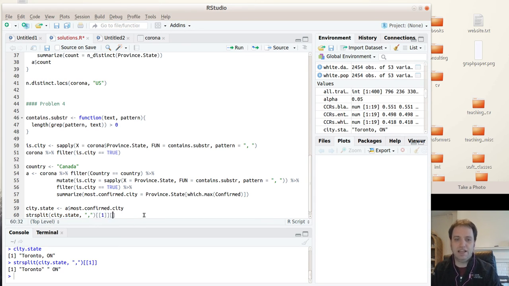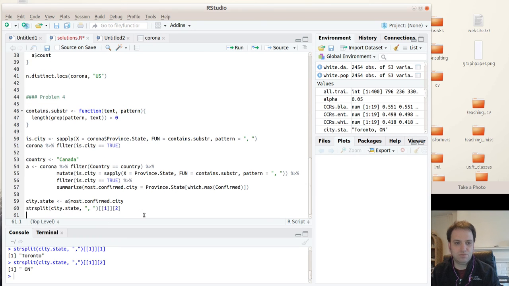So now you can say [1], and that is going to give you just Toronto. If you had said [2], that would have given you space Ontario. If I didn't want the space, I could have also split by comma and space, and that would give you just Ontario. But we are just interested in this, so this is city, and that's what we're going to compute.